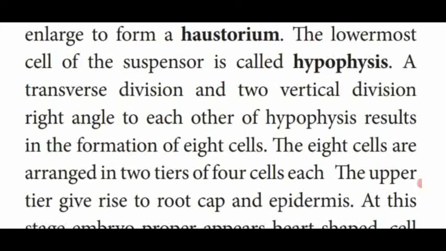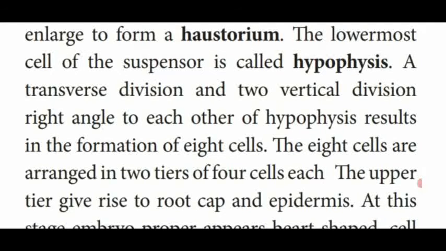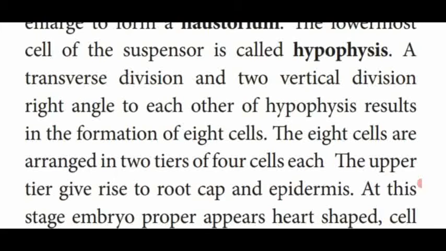A transverse division, but 2 parallel vertical divisions, so that they produce the 8 cells. There was only one cell, the lowermost cell, which undergoes transverse division and becomes 2. Okay, then it will undergo 2 vertical divisions, which constitute the 8 cells in the lowermost region of the suspensor.